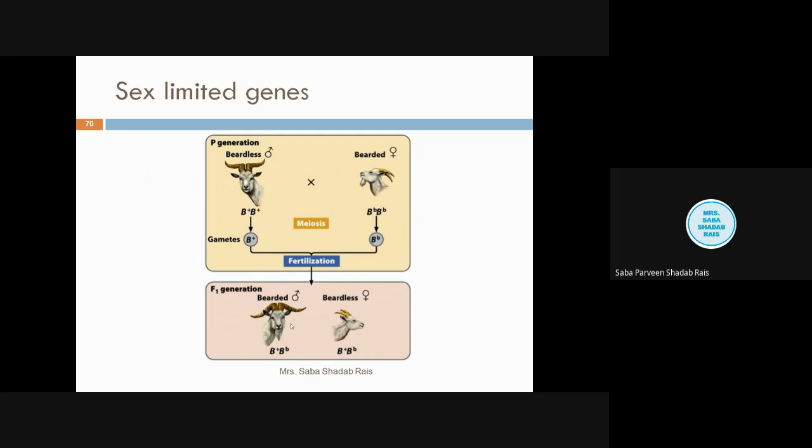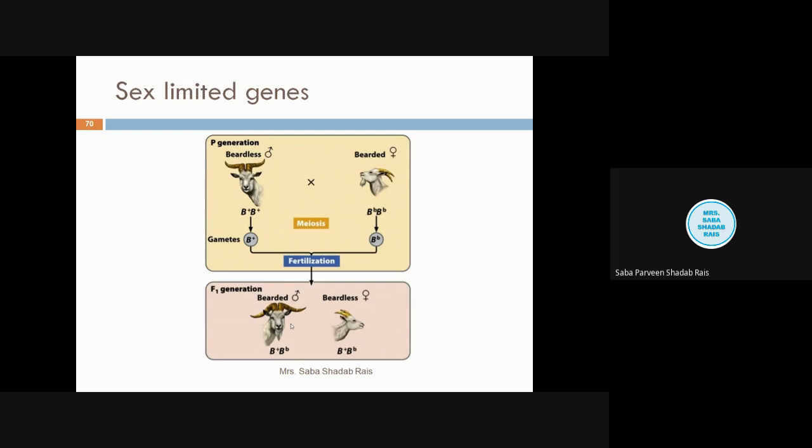Genes for sex limited traits are present on the autosome. This point is very important to remember. This could be asked in an MCQ: sex limited trait genes are present on dash. So it is present on the autosome. This is a very important point here. इसका X क्रोमोसोम से कोई लेना देना नहीं है.